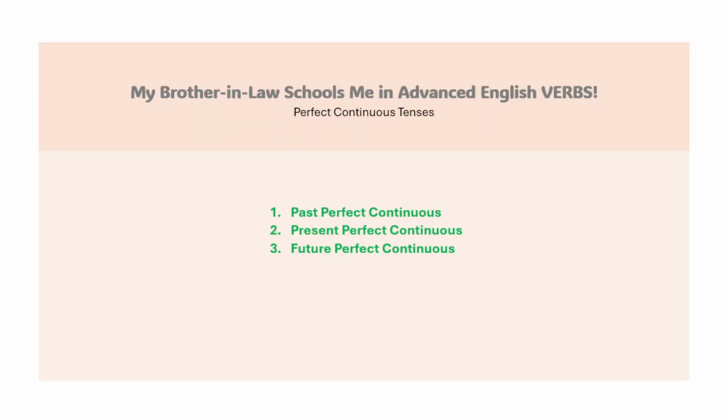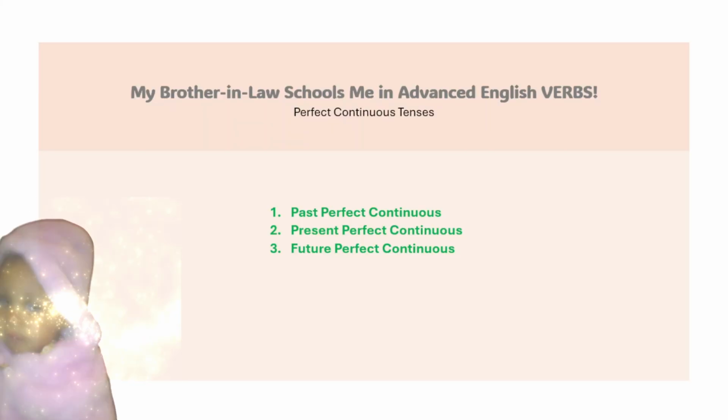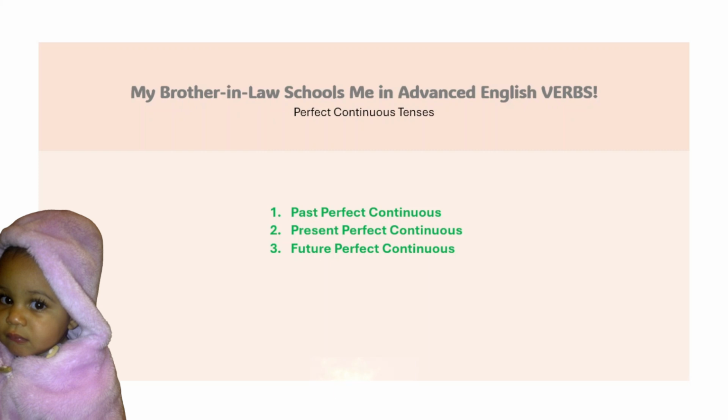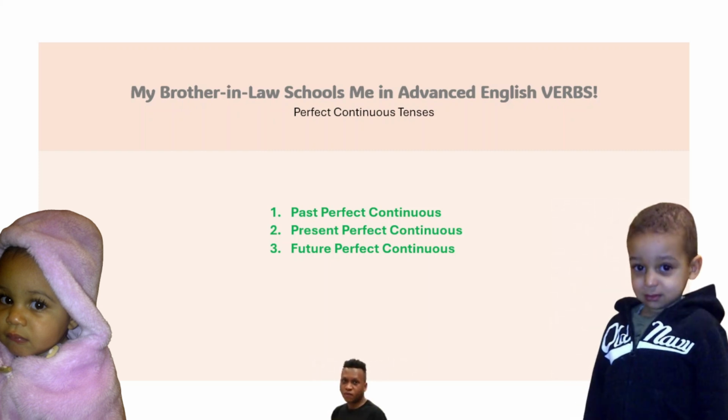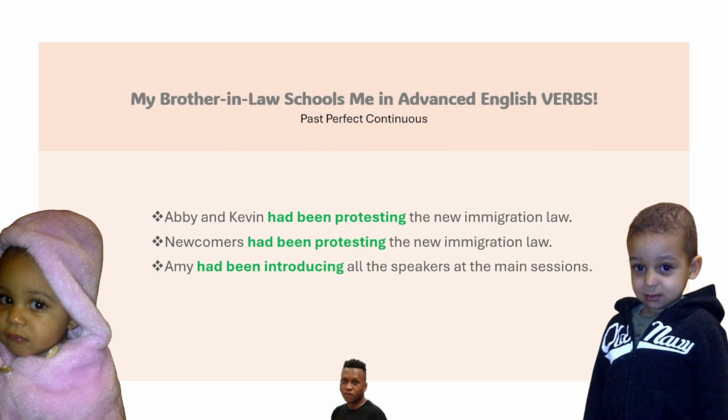We have past perfect continuous or progressive. We have a present perfect continuous or progressive. We have a future perfect progressive or continuous. Okay? Now here is an example of past perfect continuous.